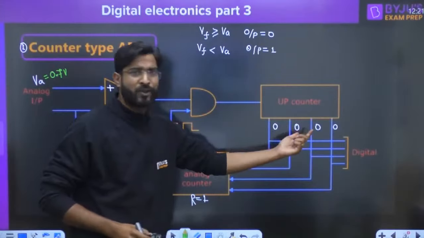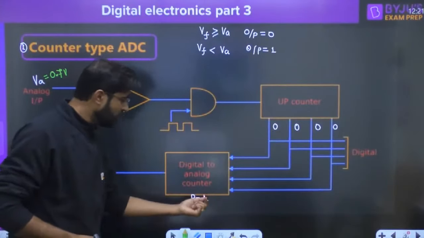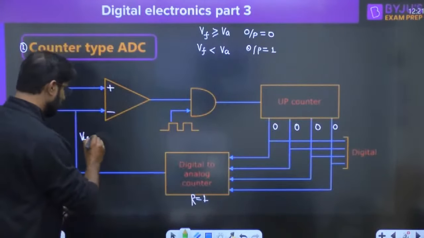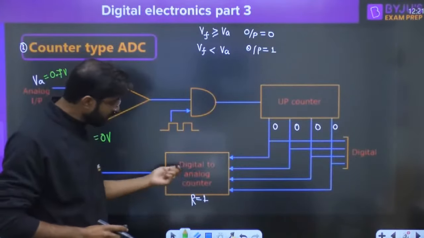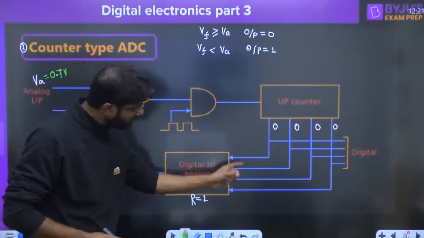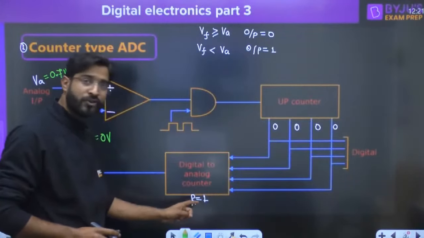So the decimal equivalent of this is 0. 0 into 1 is 0, so here you will get 0 volt. Gain I am just taking as 1. It means the DAC will provide the analog output, which is the decimal equivalent of the input multiplied by the resolution.